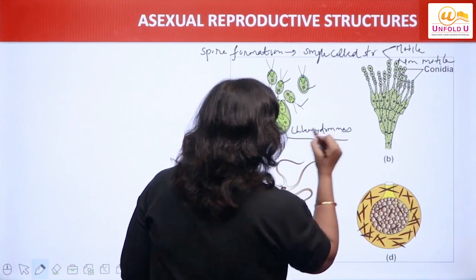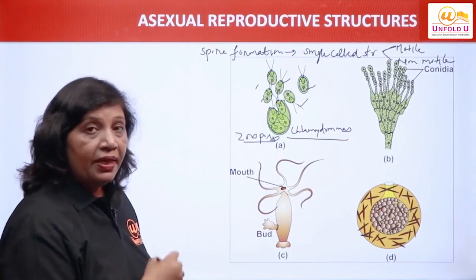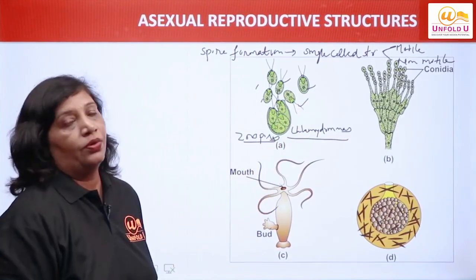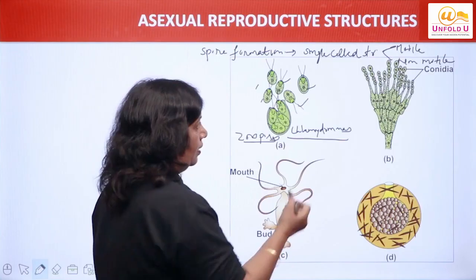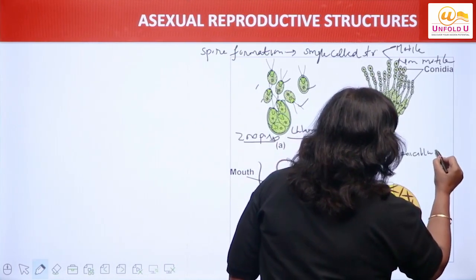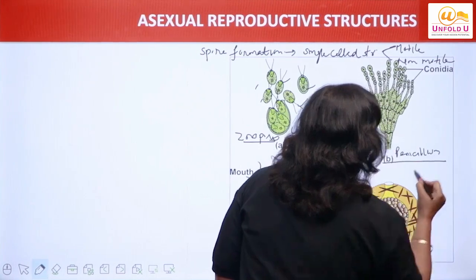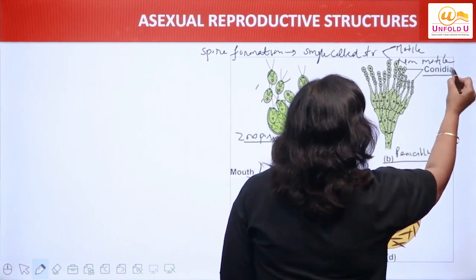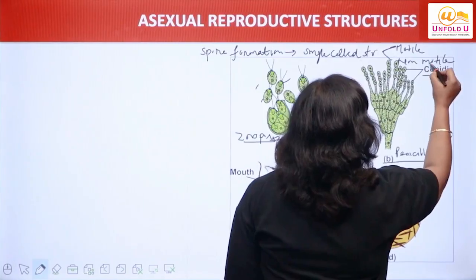This is in case of Chlamydomonas. Many zoospores are formed. These are flagellated, motile, asexual reproductive structures. Then we have the example Penicillium. Penicillium, it's a fungi. Fungi में what are these spores? These are conidia. What type of spores they are?